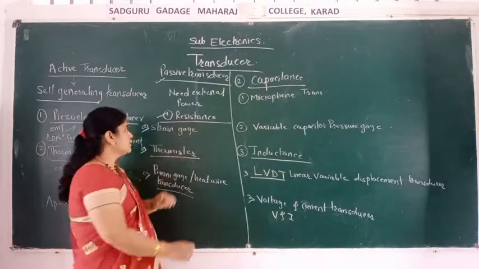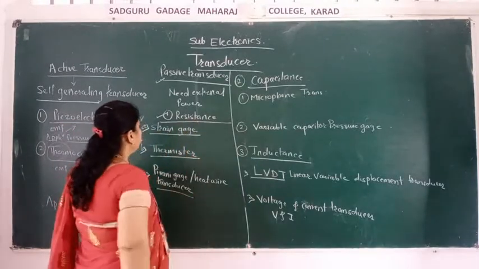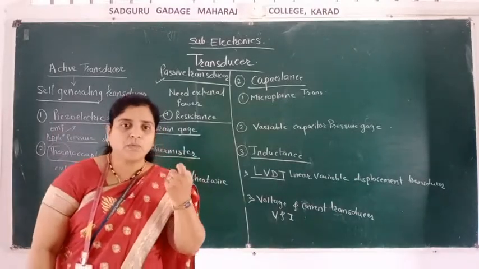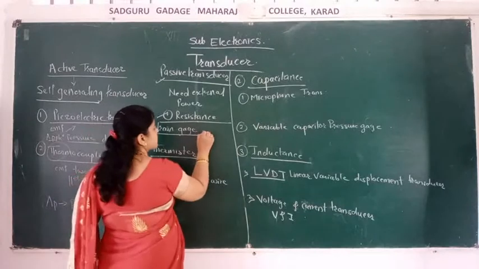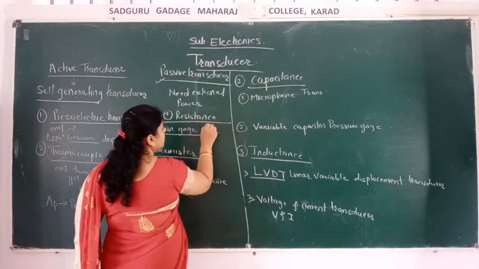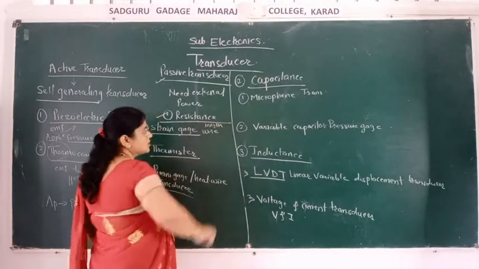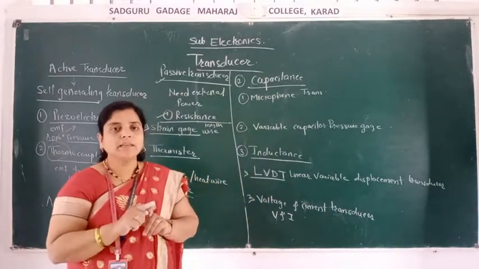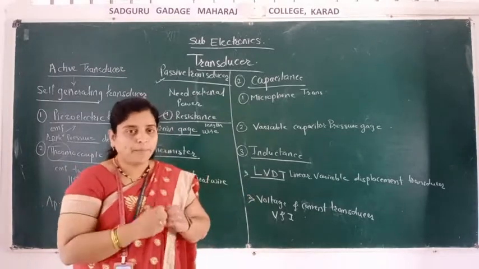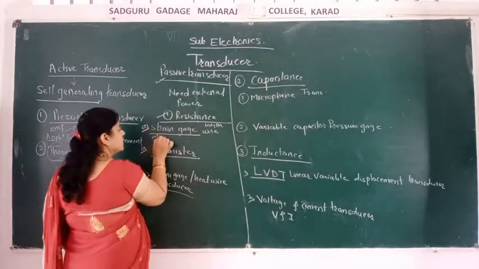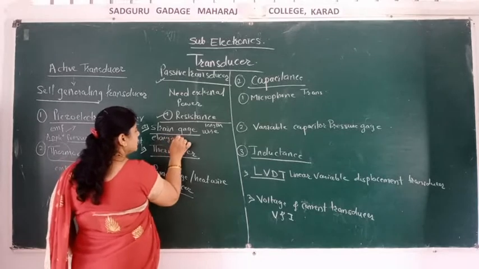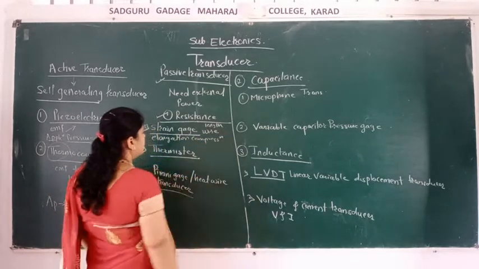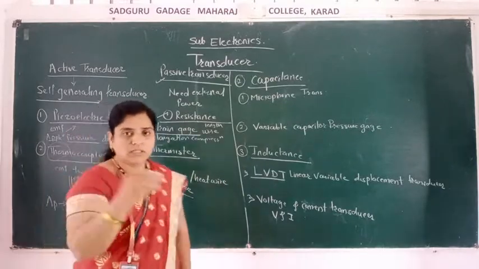In resistance, first is the strain gauge. What happens in the strain gauge? Strain means a wire. The length of the wire can be changed by elongation and compression when an external source is applied.